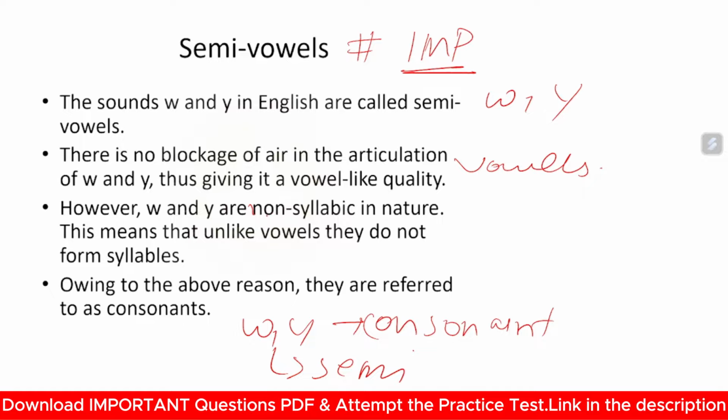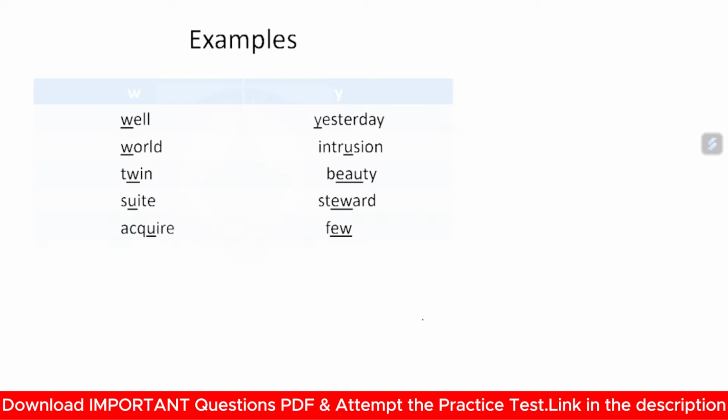Now, however, W and Y are non-syllabic in nature. This means that unlike vowels, they do not form syllables. Owing to the above reason, they are referred to as consonants, and that is the reason they are referred to as semi-vowels. Now, examples for W: well, world, twin, suit, acquire. For Y: yesterday, intuitions, beauties, steward, and few.